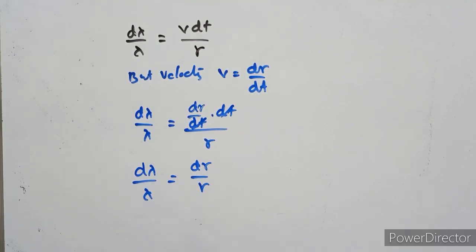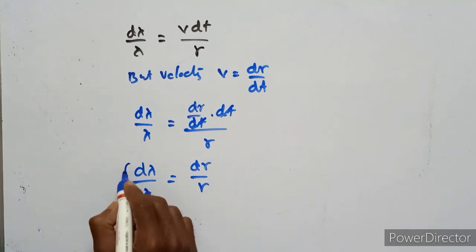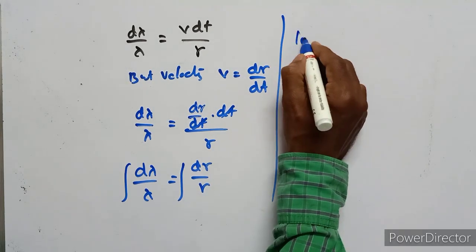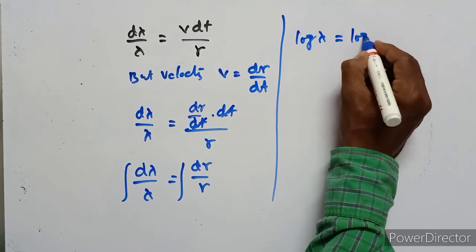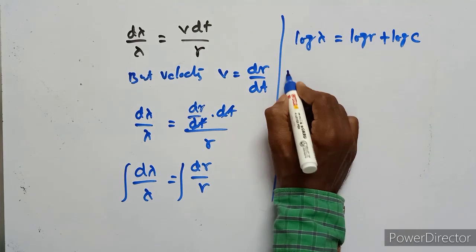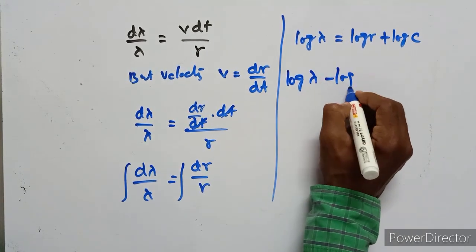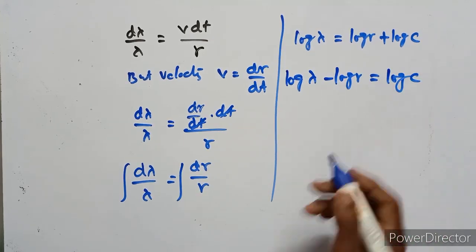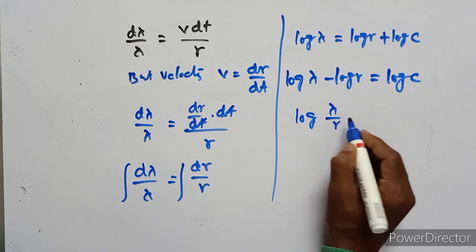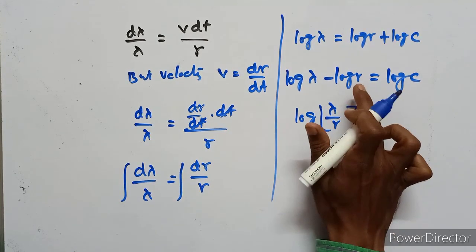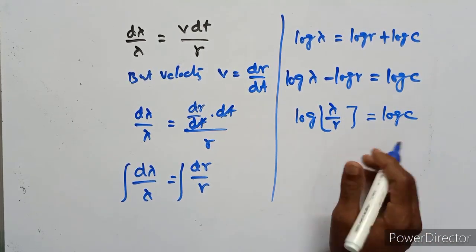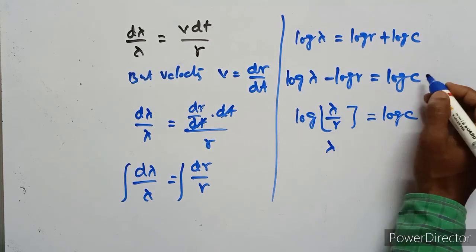Now integrating on both sides, we get log lambda is equal to log r plus log c, a constant. Then this equation can be written as log lambda minus log r is equal to log c, which is log of lambda upon r equal to log c.